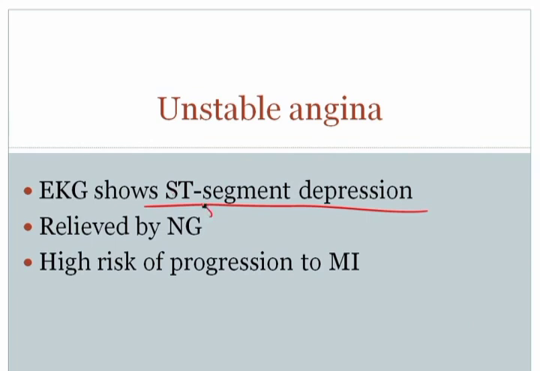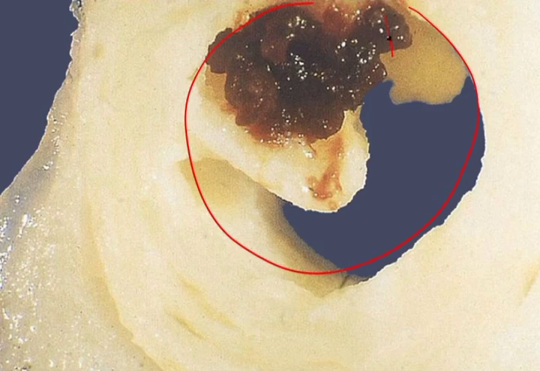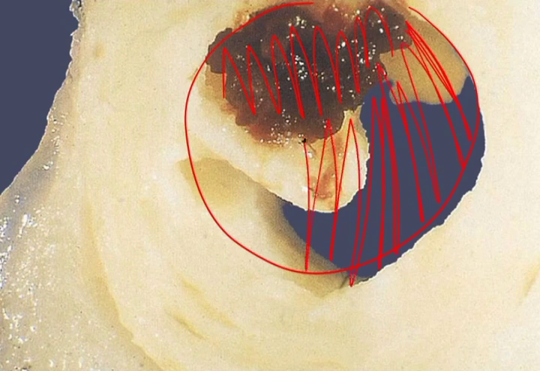It's relieved by nitroglycerin. Again, vasodilation would result in decreased preload, which would then decrease the amount of work the myocardium had to do. And there's a high risk of progression to MI. Now imagine, here's an example where you can see a coronary artery. There's been rupture of an atherosclerotic plaque, and you can clearly see that there's a thrombus here. Now this circumstance has a very high risk of progression to MI because it would be very easy for this thrombus to completely occlude the vessel. And when you completely occlude the vessel, that would then result in myocardial infarction.